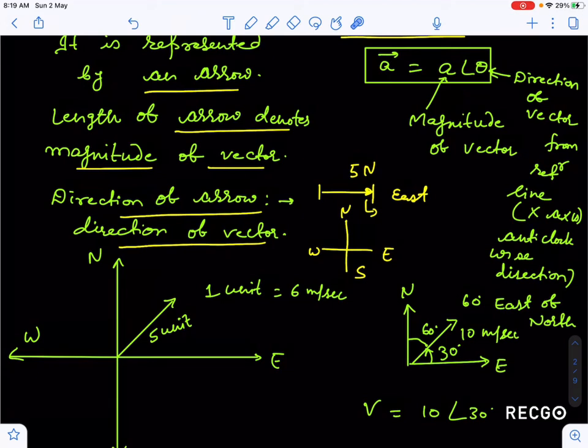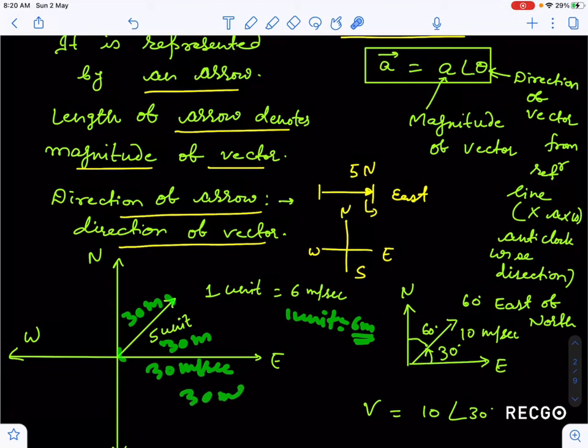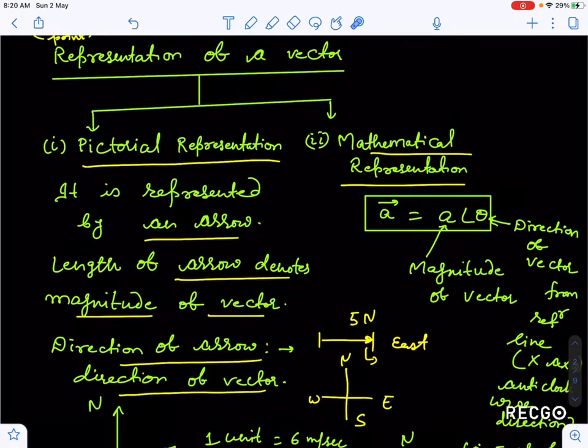See how. Suppose I say that this is your 5 unit. So take a scale and make a mark of 5 units, where 1 unit is of 6 meter per second, or 1 unit is of 6 meter. So if 1 unit is 6 meter, then 5 units is 30 meter. With the help of this arrow I can represent 30 meter, or 30 meter per second, or 30 meter per second square. So this is the arrow significance. This is one way to represent a vector, which is pictorial representation.